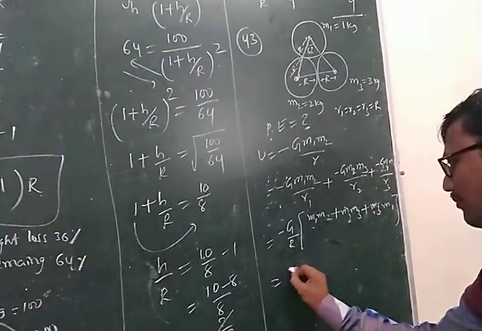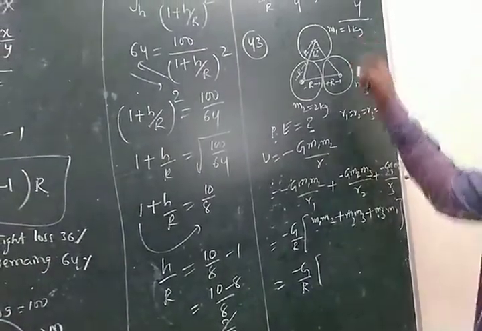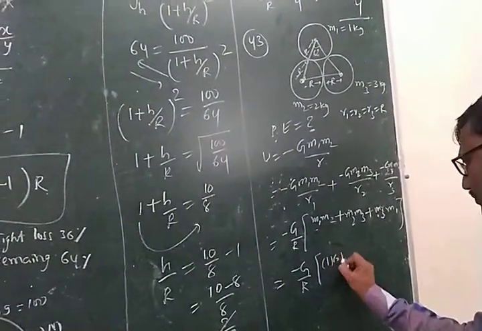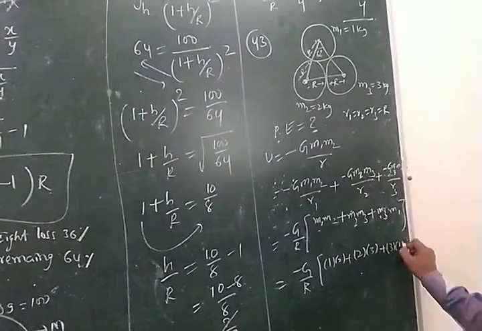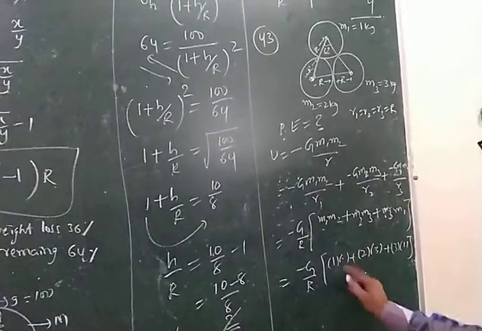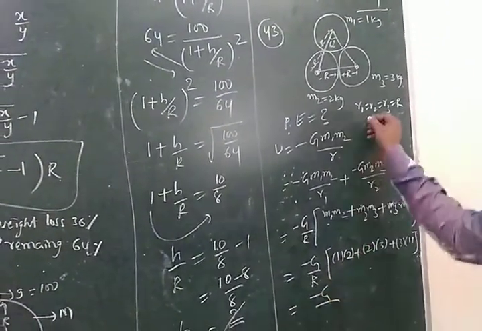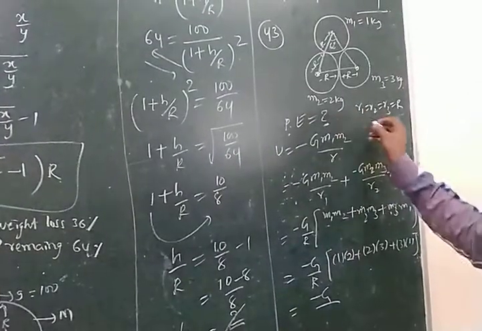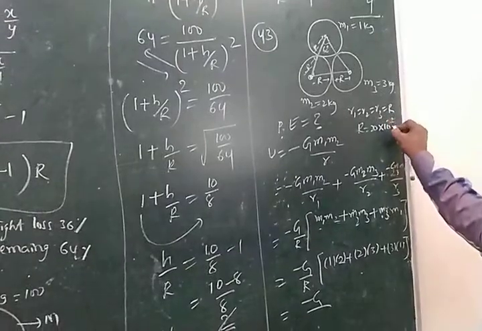Now write minus G by R into M1, M2, M3. M1 is 1 kg, so 1 into 2 plus 2 into 3 plus 3 into 1. Now the total is 2 plus 6 is 8, 8 plus 3 is 11. We can write minus G by R, times 11. How much is the radius given? Each radius R is equal to 20 centimeter, that is 20 into 10 power of minus 2 meters.